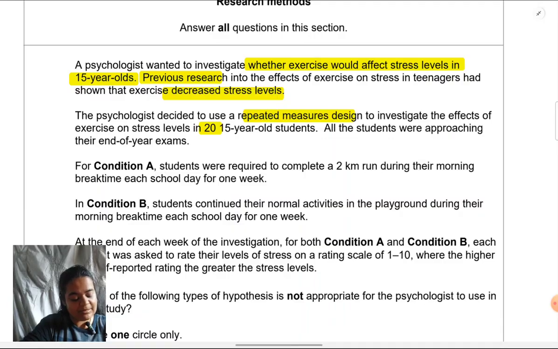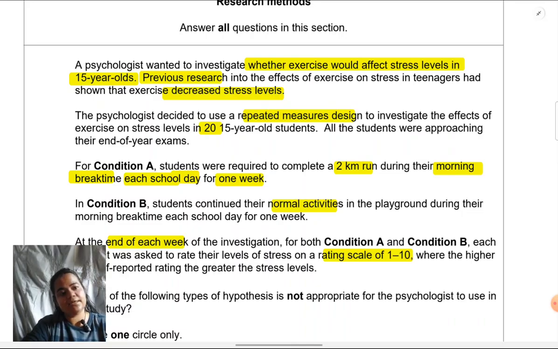For condition A, students were required to complete a 2-kilometer run during their morning break time each school day for 1 week. In condition B, students continued their normal activities in the playground during their morning break time each school day for 1 week. At the end of each week of investigation for both condition A and condition B, each student was asked to rate their levels of stress on a rating scale of 1 to 10, where the higher the self-reported rating, the greater the stress levels.